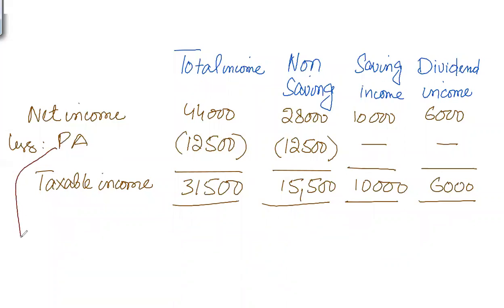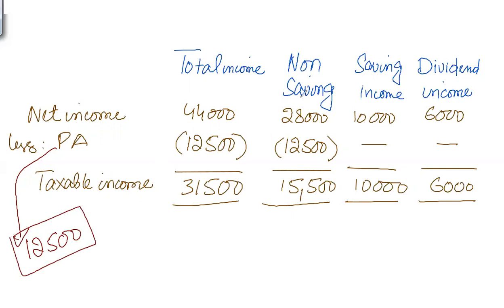In the UK, an individual gets personal allowances, and after personal allowances, his income becomes taxable. You can understand that this personal allowance is a tax-free type of income on which there is no tax. So if income is greater than personal allowance, then the remaining income is taxable income. In this case, the net income is 44,000. The personal allowance of 12,500 is fixed for this tax year. Previously, it was a bit lower in the last tax year.